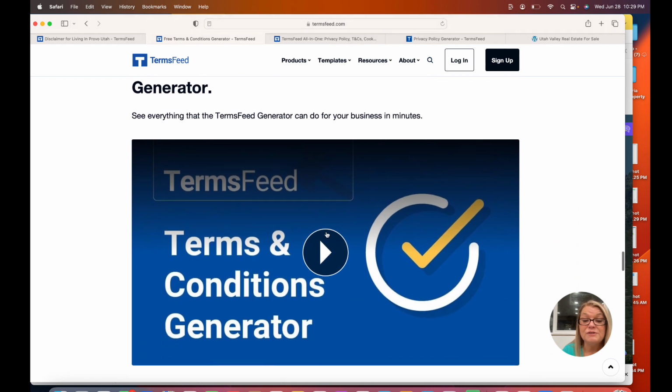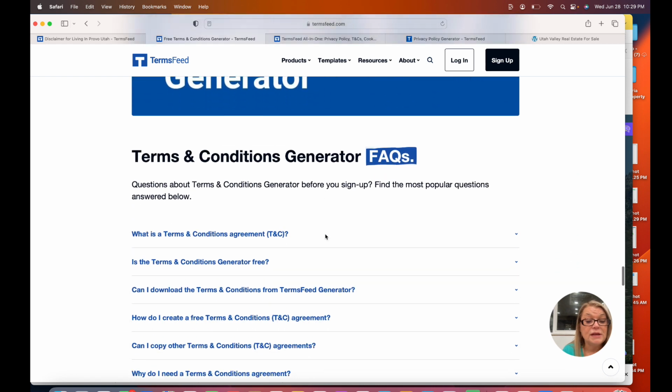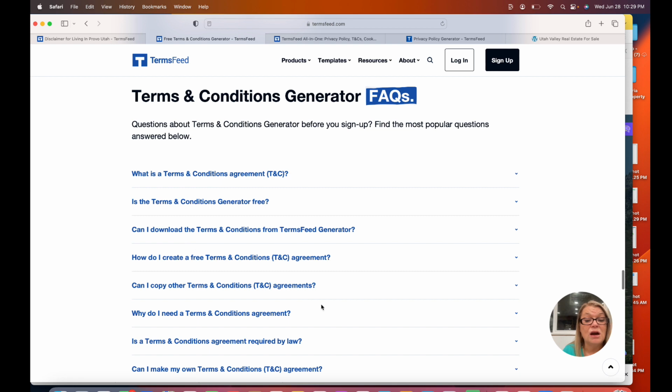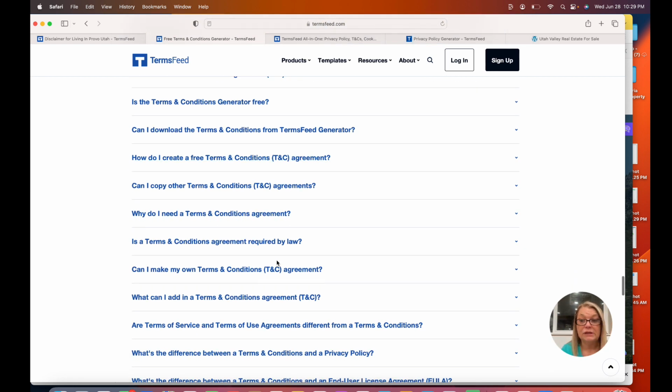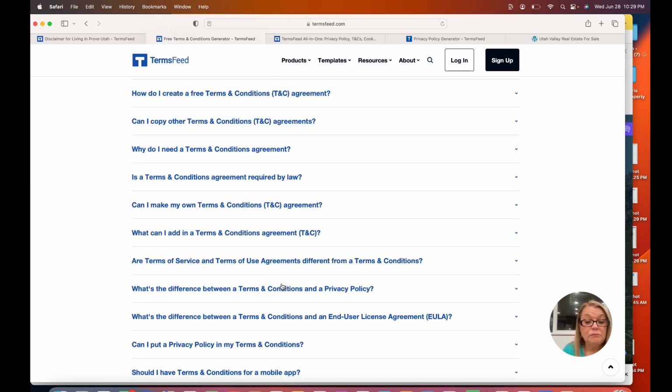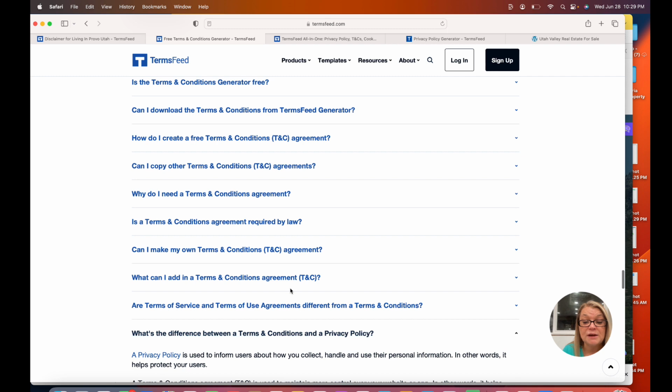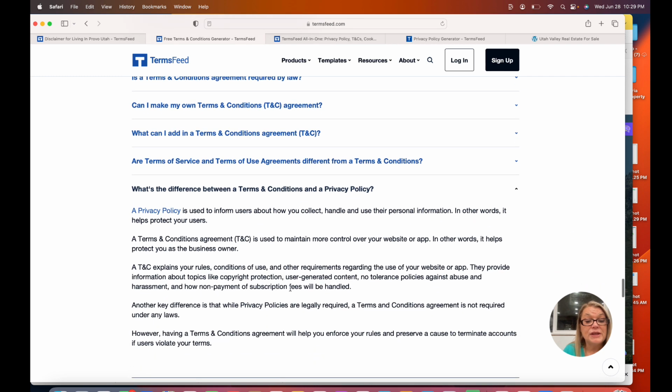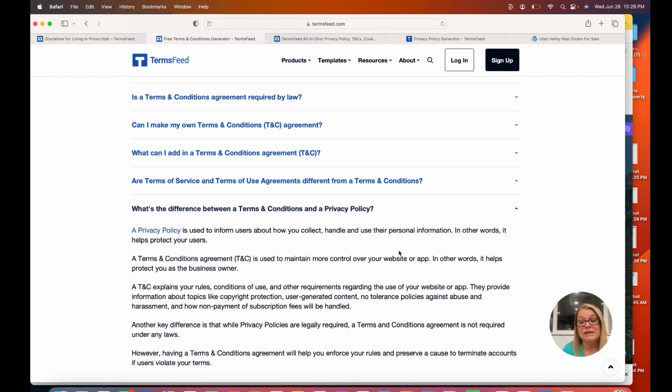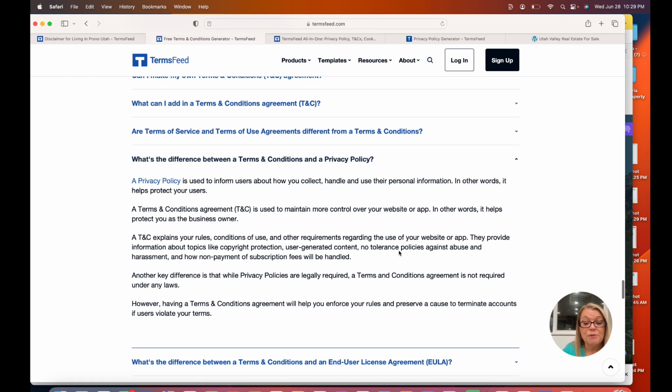They give you videos so you can learn about it. If you don't know what they are, you can learn more about that here. I'm not going to go into all the legalese. But for instance, what's the difference between a terms and conditions and a privacy policy? So here it says a privacy policy tells somebody how you're going to use their information. But terms and conditions helps you enforce your rules and be able to terminate.